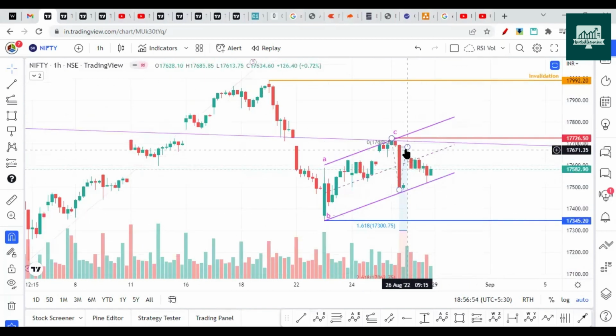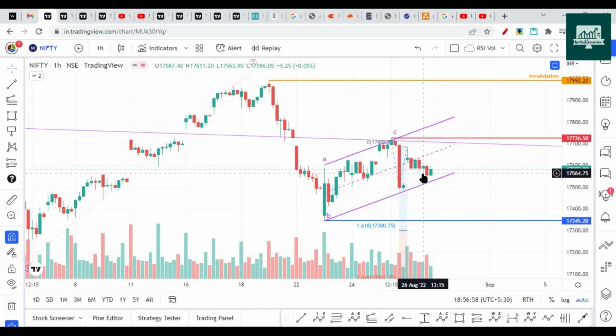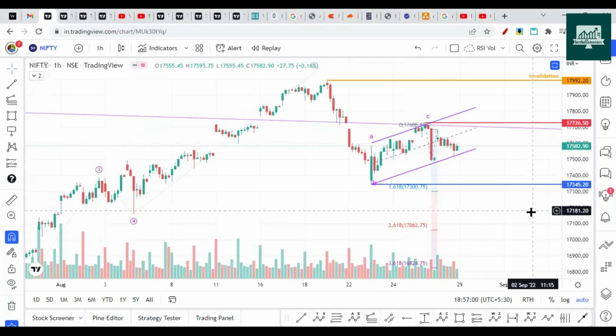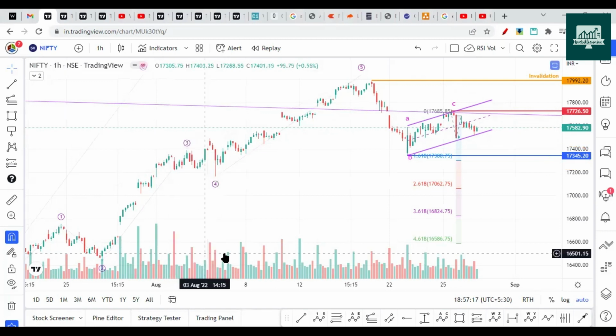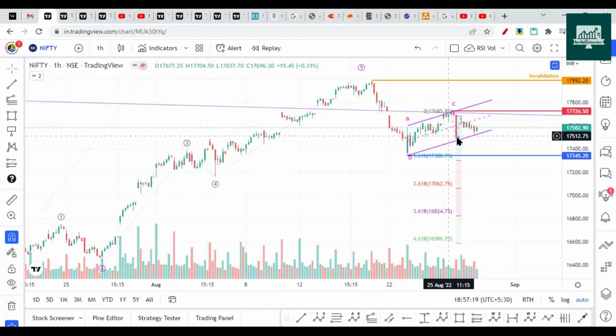This move asked me to exit from the short I created. So I exited somewhere here at a loss. But that's okay, no problem. If we are not catching a top, that's good. If we are breaking this, then we have more confirmation for the further downside. So don't worry about missing catching the top. You should not catch the top. It will be dangerous as well.